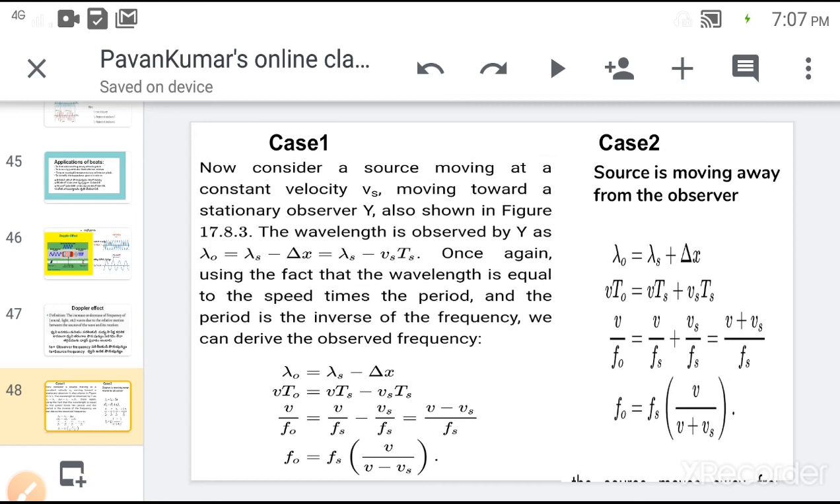Next, if the source is moving away from the observer, then the sound wavelength increases. That is, the sound wave is like a stretched spring. That is, the wavelength increases.